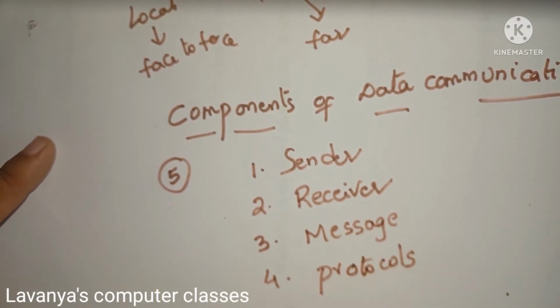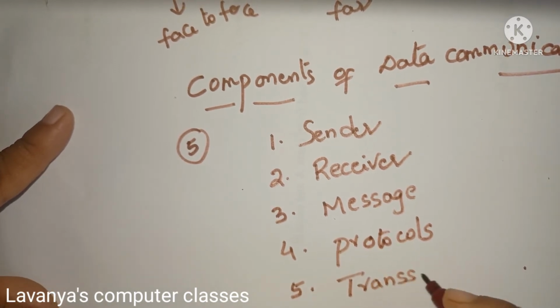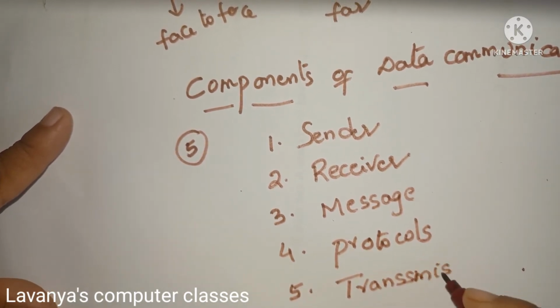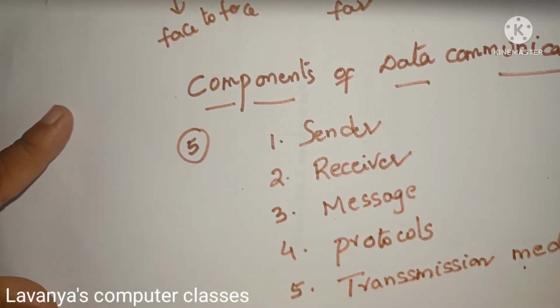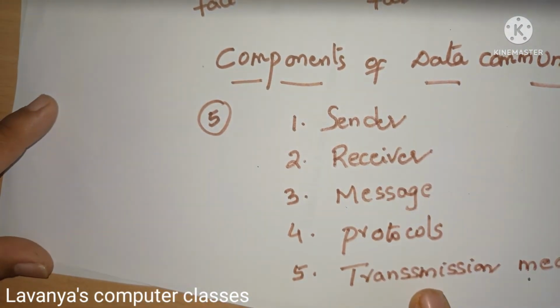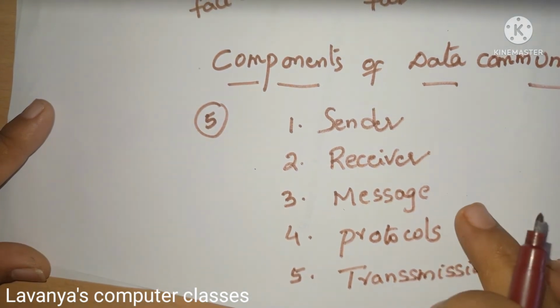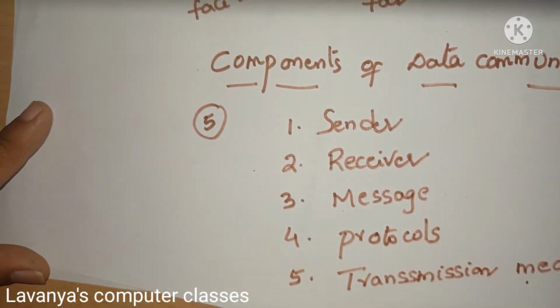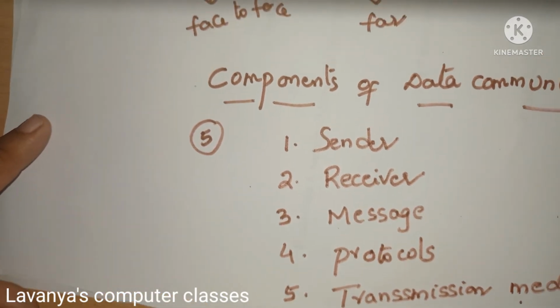And fifth one is transmission media. What is transmission? Transmission means sending, to transmit the information. To transmit the information, we need something, and those are known as transmission media. So, these five are known as the components of data communication: sender, receiver, message, protocols, transmission media.